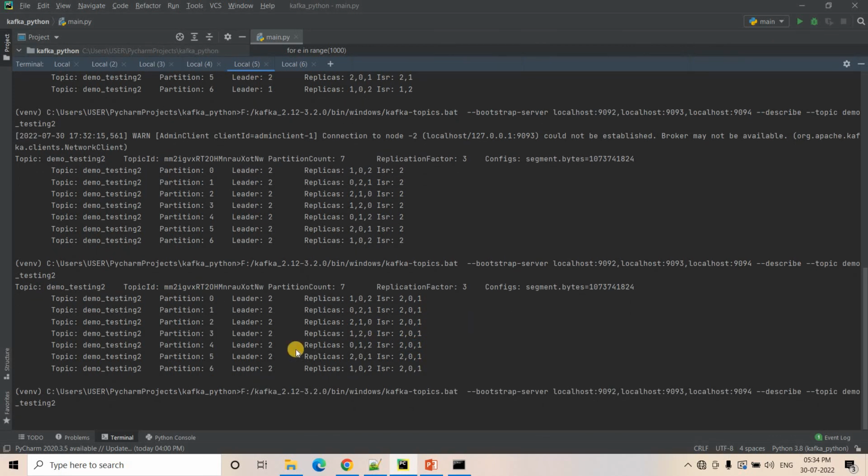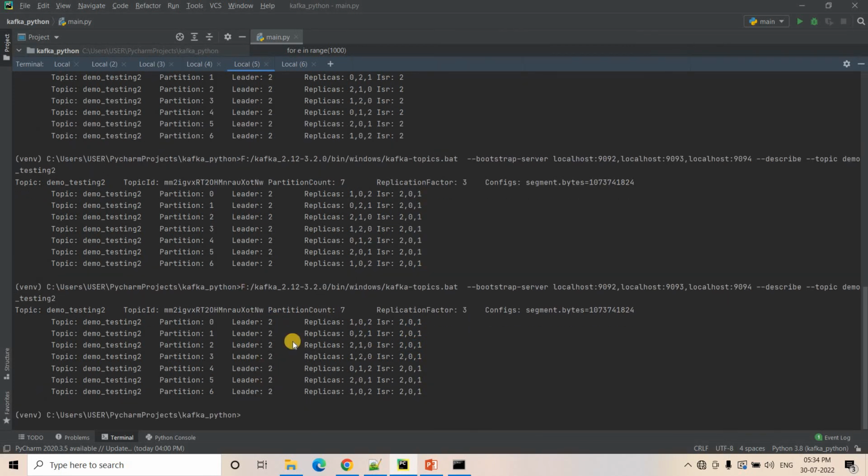If I execute now, it is going to take some time. Let's wait a couple of seconds and we will see that other servers become the leader for different partitions. The load will be distributed from broker ID 2 to different places. Okay, and that's the concept of replication in a multiple-server Kafka cluster.